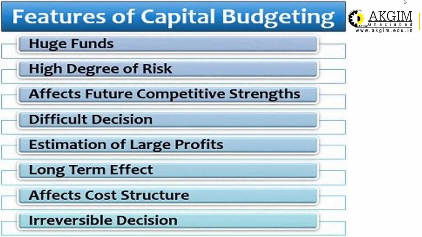That's why these decisions are very difficult to take, because you cannot collect 100% sure information, 100% perfect information you cannot receive. That's why decisions are taken on an estimation basis. And if you are taking decisions on an estimation basis, then there is always a chance of deviations, right? Variations will be there. Estimation of large profit, obviously, again, this is the same problem.